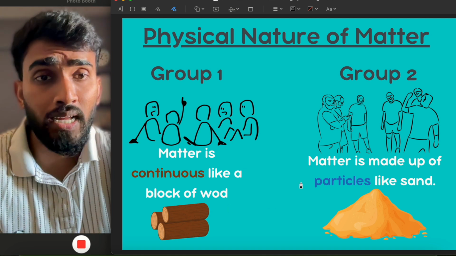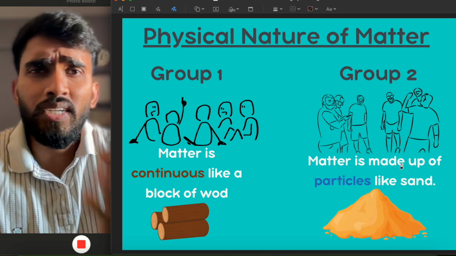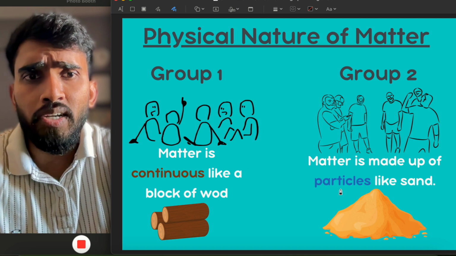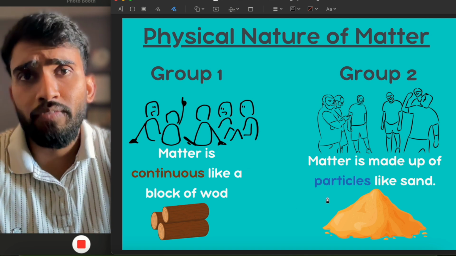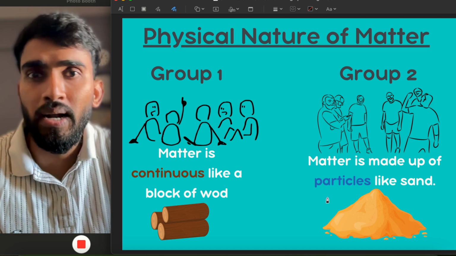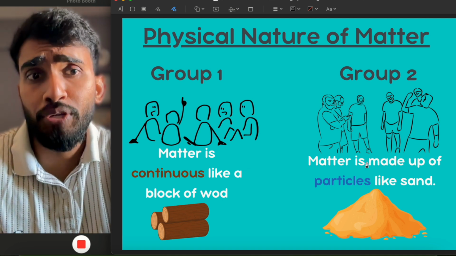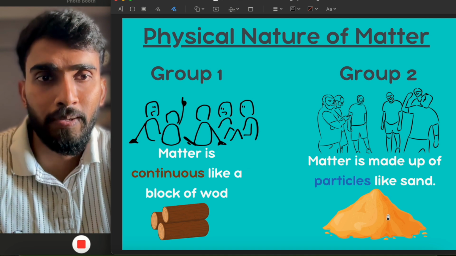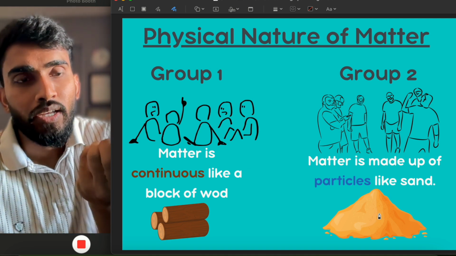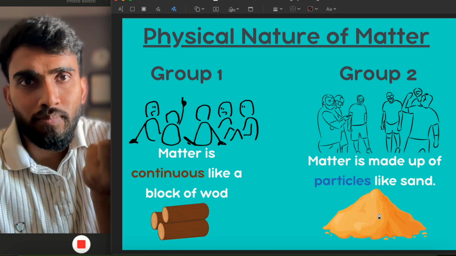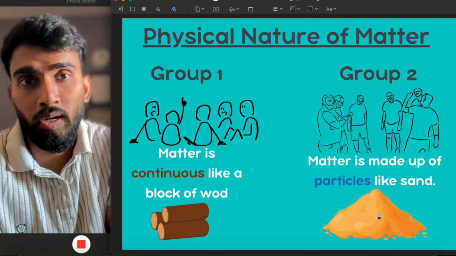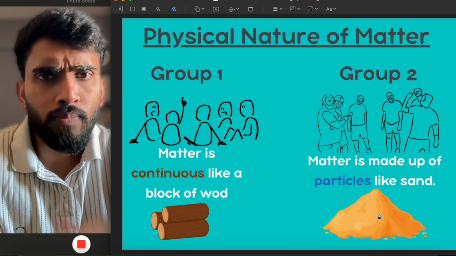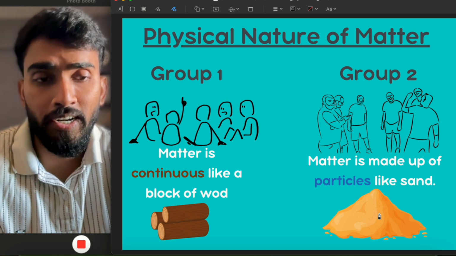They used to say that matter is made up of tiny particles. When tiny particles combine with each other, we see the matter in our surrounding. So they used to say that matter is made up of particles like sand. When you take sand in your hand, you know that it is just tiny particles that make the sand. So these 2 groups had different ideas.